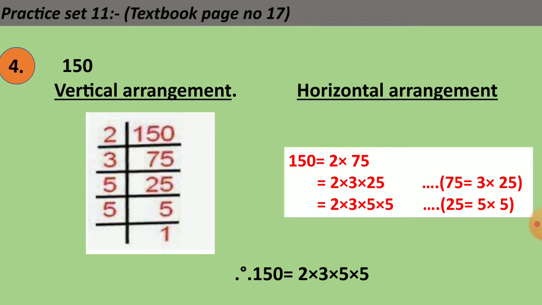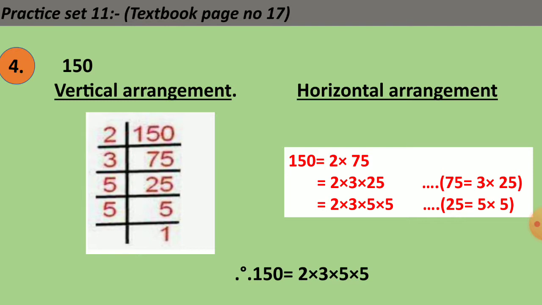Again, in the next step, you will factorize the number 25. So the factors of 25 are 5 multiplied by 5. So 5 you are going to write on the left hand side of the vertical line, and the other 5 you will write on the right hand side of the vertical line below 25. So 5 is a prime number, so it will go in the number itself. 5 ones are 5. That is 5 you will write on the left hand side of the vertical line, and 1 you will write on the right hand side of the vertical line below 5.